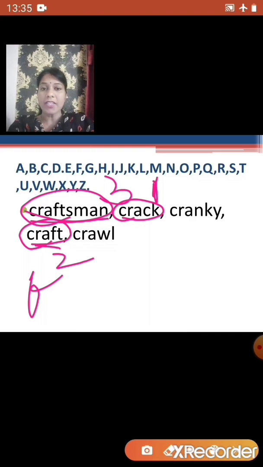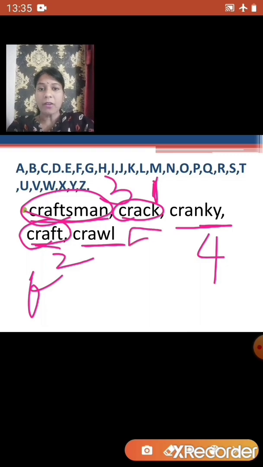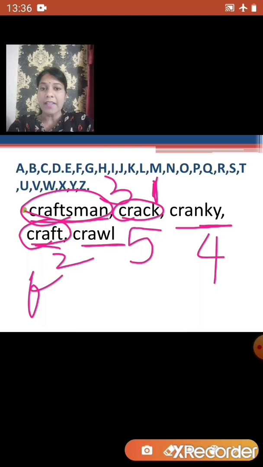So now let us arrange cranky and crawl. The fourth letter for cranky is N, whereas the fourth letter for crawl is W. We know that N comes before W. So cranky will be our fourth word and crawl will be our fifth word. So the arrangement of words will be as follows: crack, craft, craftsman, cranky, crawl.